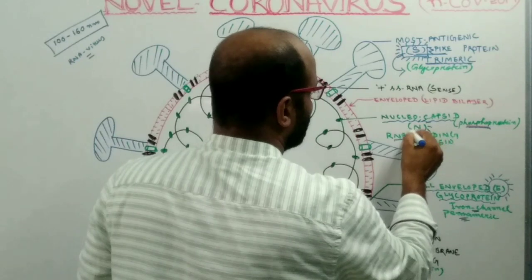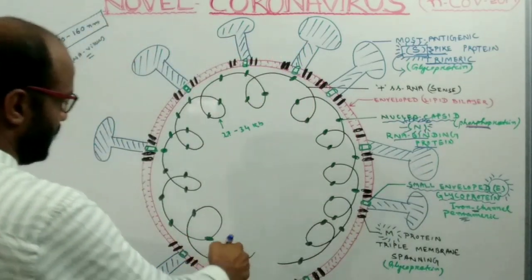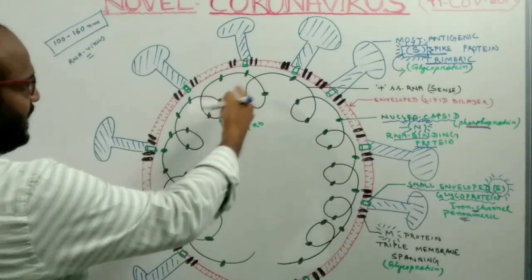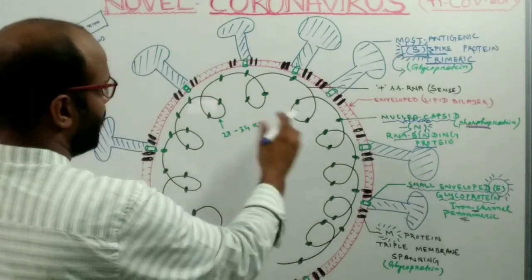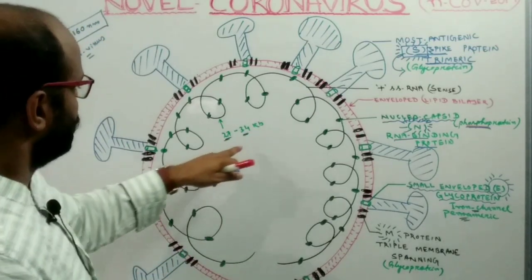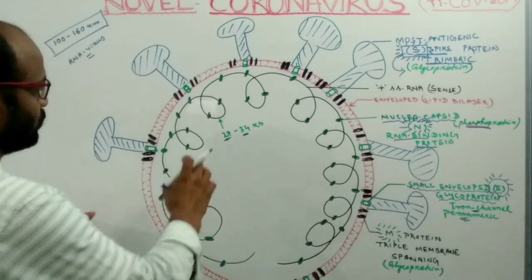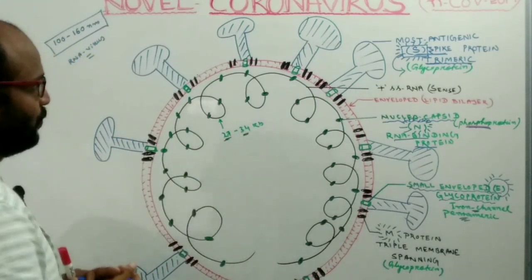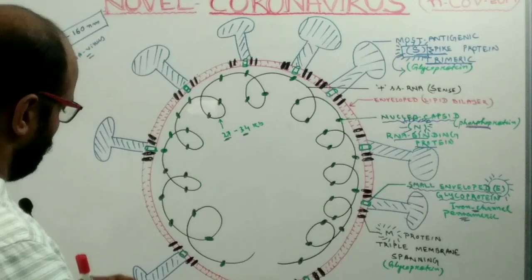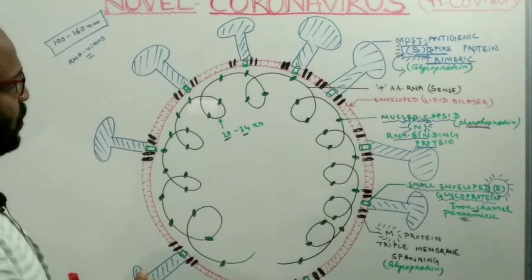This is another protein. There are so many proteins, and this is the single-stranded RNA. The RNA is about 27 to 34 kilobases in length. So this is the whole structure of the novel coronavirus.